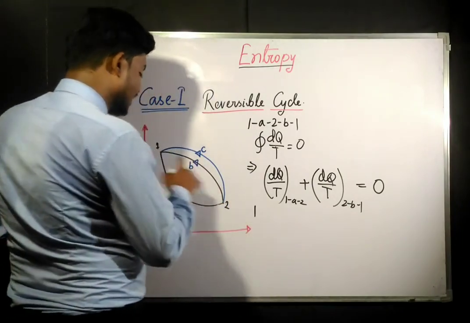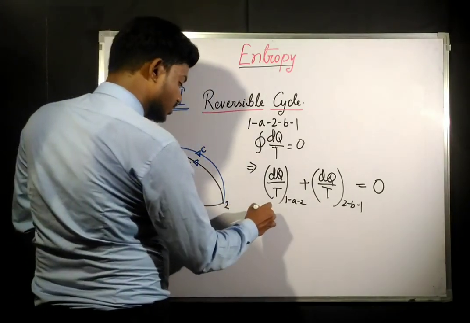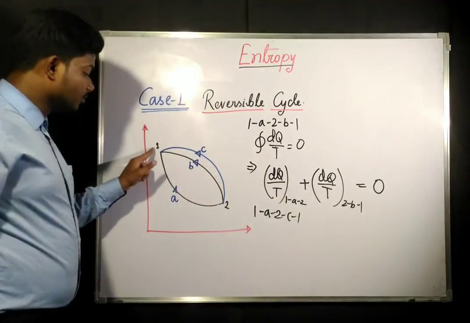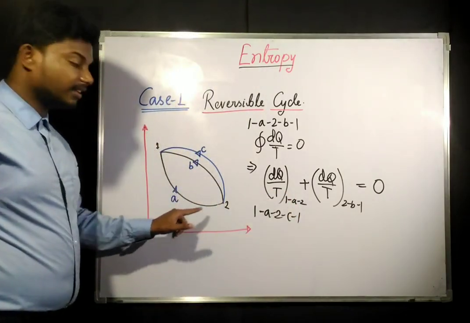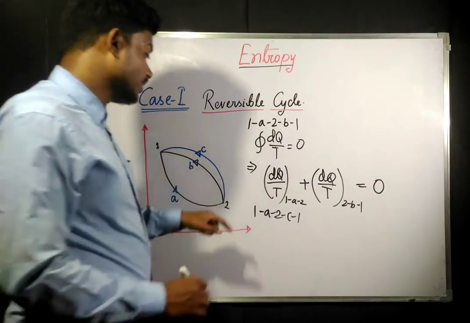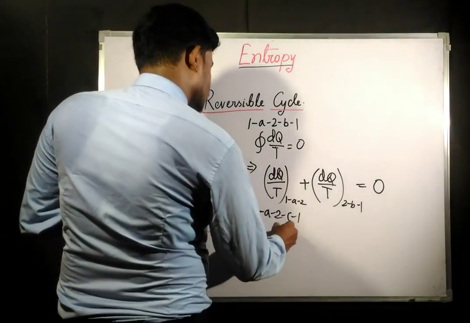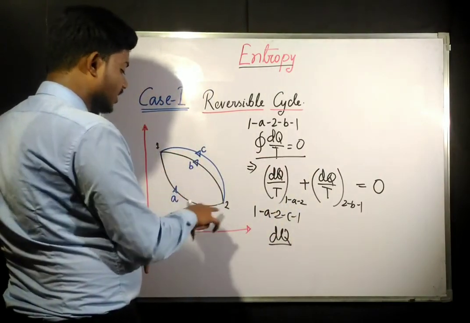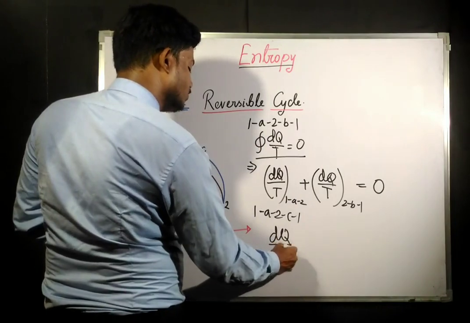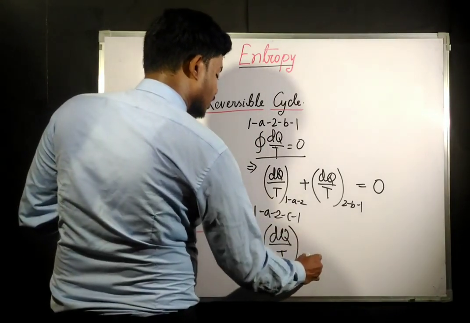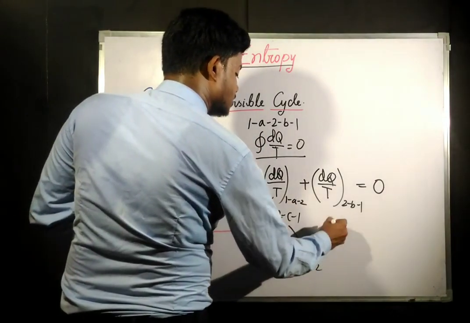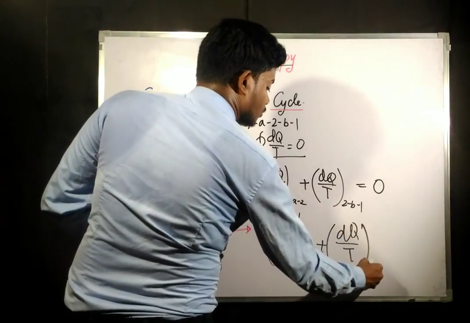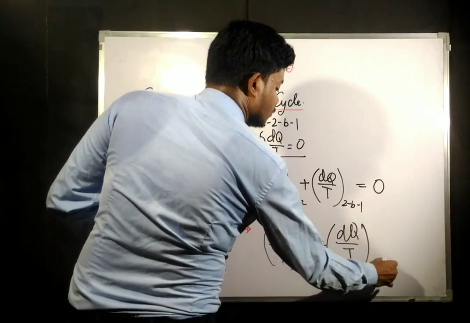Similarly, for the cycle 1A2C1, what is it going to be? Here 1 to 2 it is coming via path A, and 2 to 1 it is going via path C. If we write this equation for this cycle 1A2C1, this is going to be the integral of dq by T for path 1A2 plus the integral of dq by T for 2C1.